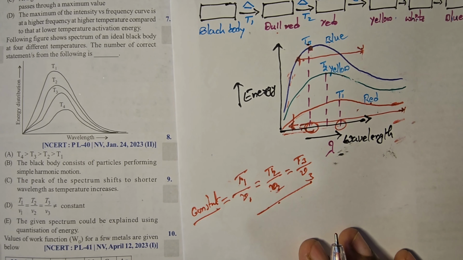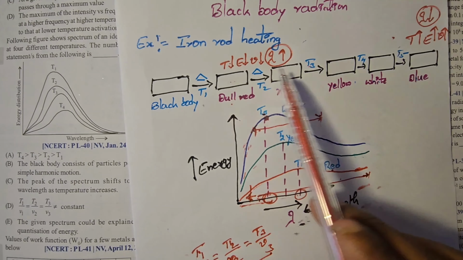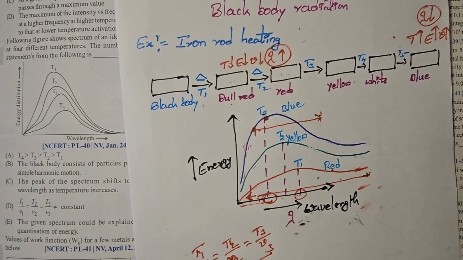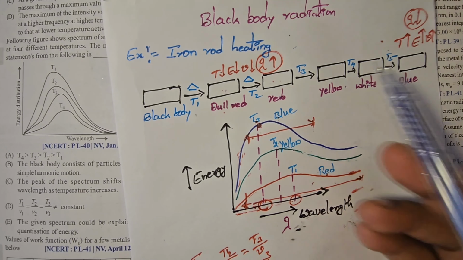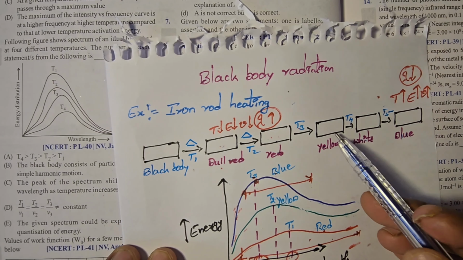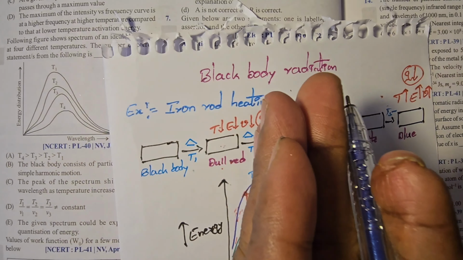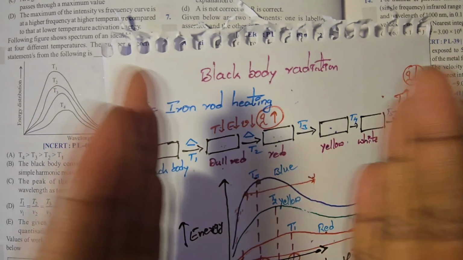The given spectrum could be explained using quantization of energy. What about the energy here? Packets of energy means energy is not existing continuously. Red color appears at one temperature, yellow color appears at another temperature. These waves do not merge into each other. They exist at different temperatures.